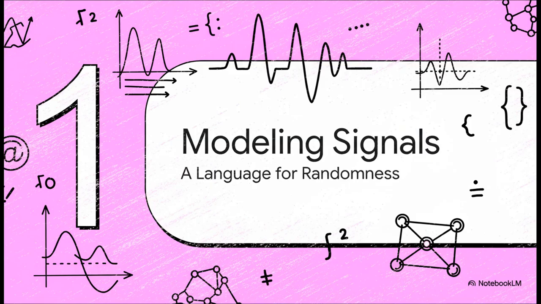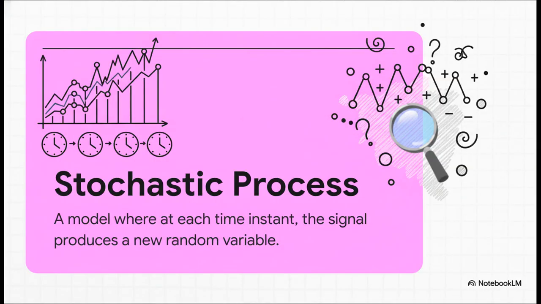Okay, so first things first. Before we can even dream of predicting the future, we need a language, right? A mathematical way to model a random signal as it changes from one moment to the next. So what is a stochastic process? Well, think of it like this. If you're watching a stock price, the price at 9:31 a.m. is one random variable. The price a minute later, at 9:32, that's a whole new random variable. And so on and so on. It's really just a sequence of random variables, one for each tick of the clock. It's our fundamental tool for capturing a signal that evolves with uncertainty.